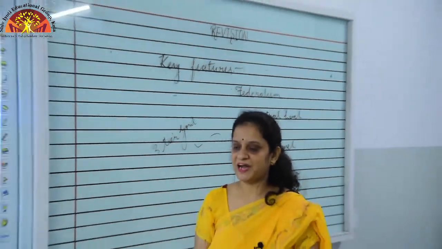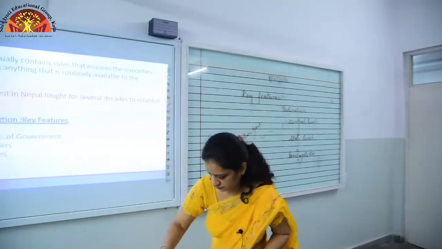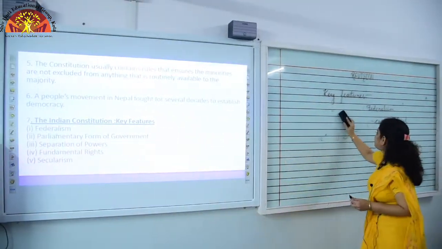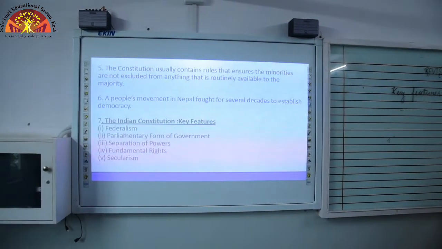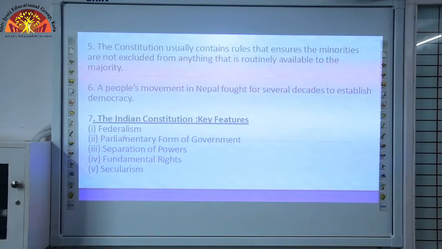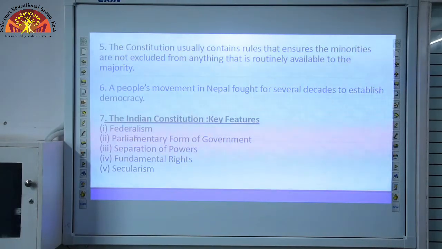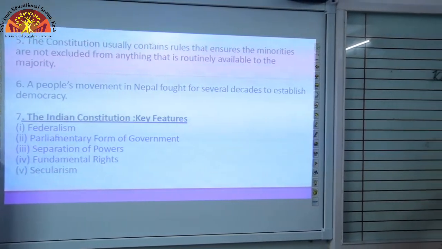Now, the next, parliamentary form of government, that I will explain to you through questions, and separation of powers also and fundamental rights. Now, the fifth one, that is secularism.